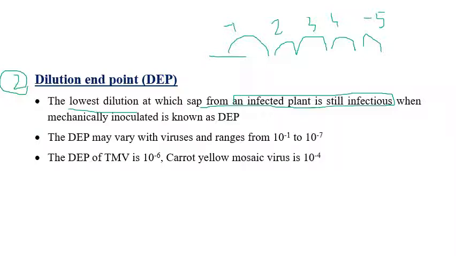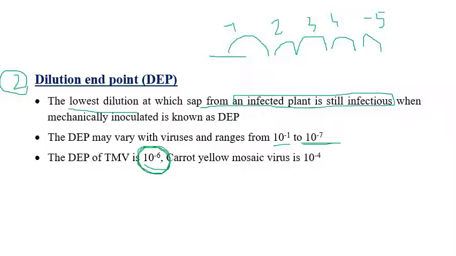For almost all plant viruses the dilution endpoint ranges from 10 to the power of minus 1 to 10 to the power of minus 7, but the dilution endpoint of tobacco mosaic virus is 10 to the power of minus 6. So the maximum dilution at which tobacco mosaic virus is still infective is 10 to the power of minus 7, sorry, minus 6. If it goes to minus 7 the virus is not able to infect. So the maximum dilution is 10 to the power of minus 6 for tobacco mosaic virus.